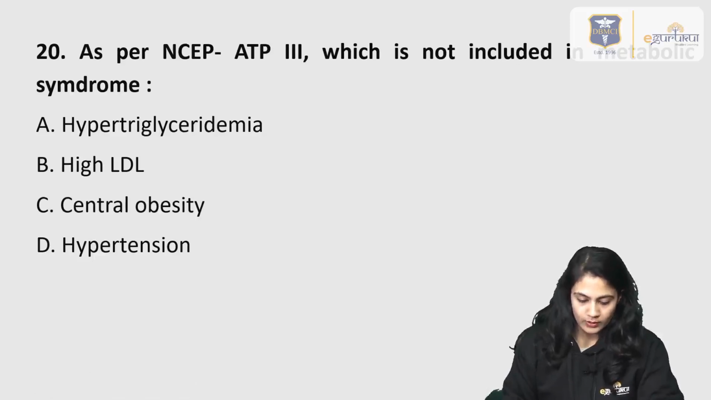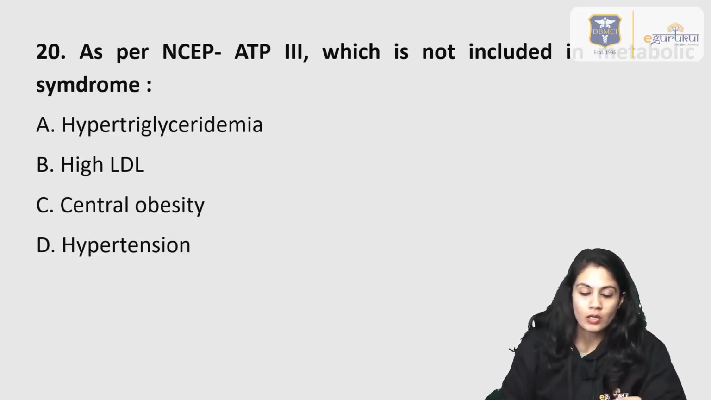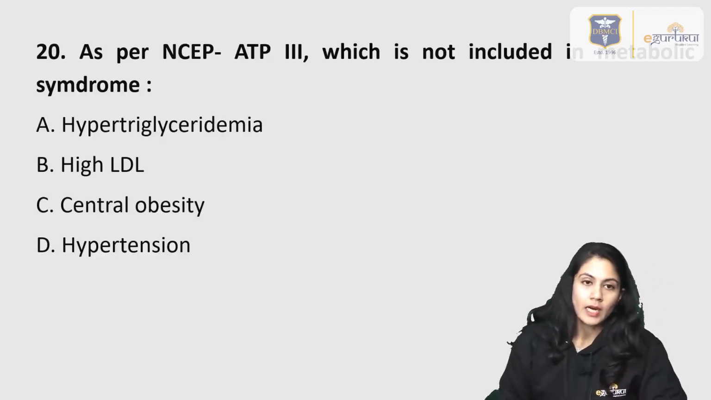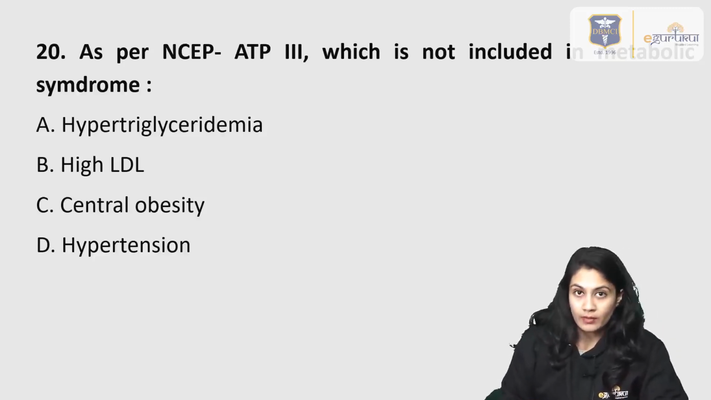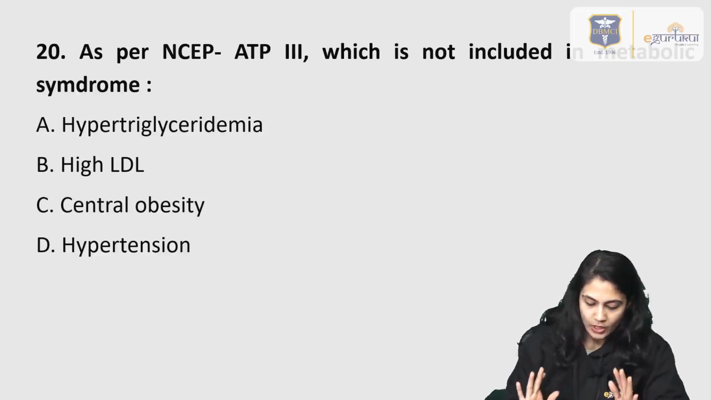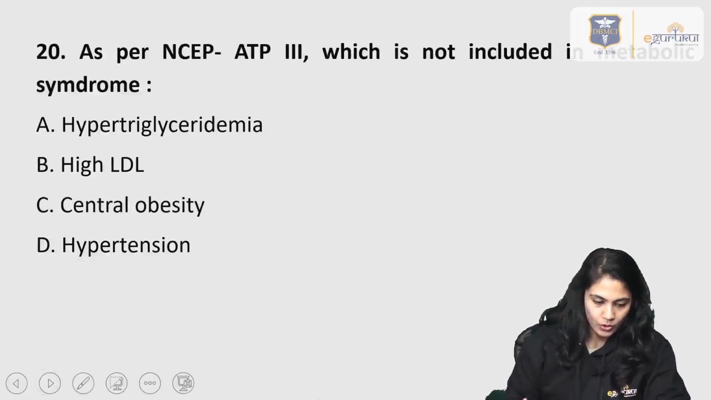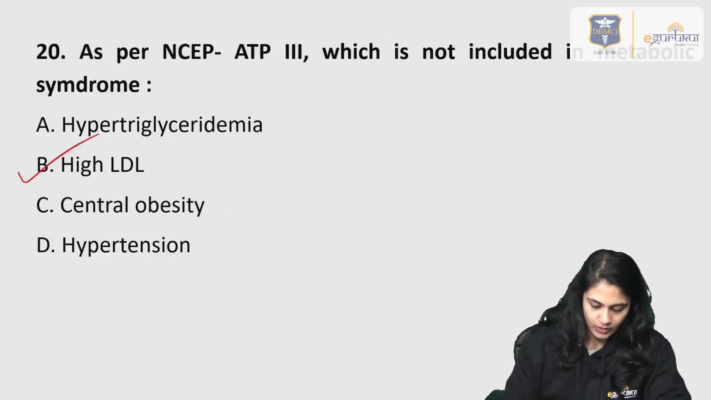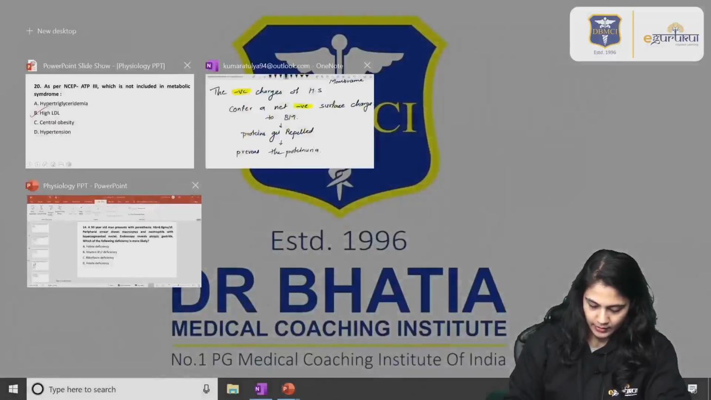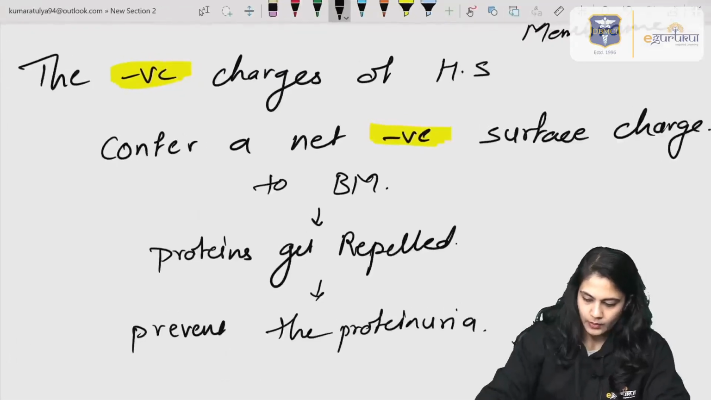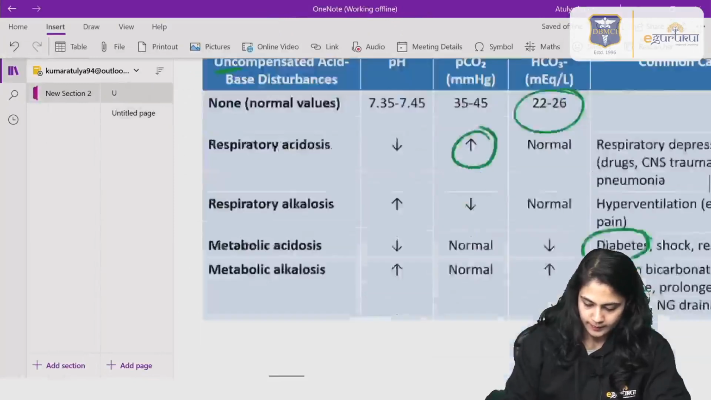Okay. Moving on to the next question, the NCEP ATP III. Now, what is this NCEP? National Cholesterol Education Program, and ATP is Adult Treatment Panel III, right. This is just a classification, and after looking at the chart, you will get to know what that classification is. The answer of this question is option B, high LDL. So, let us see that chart.